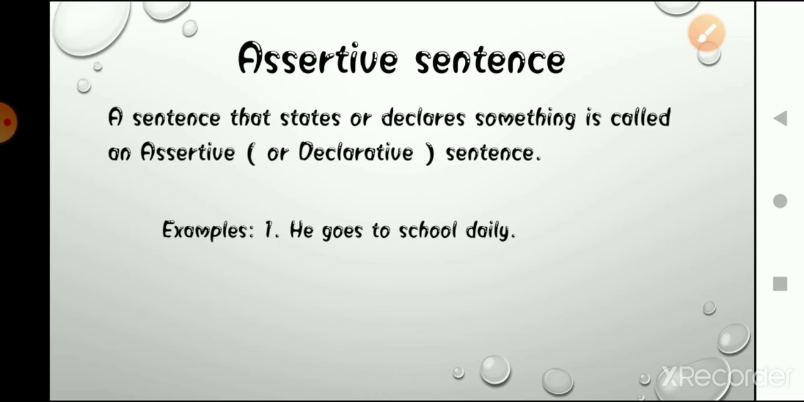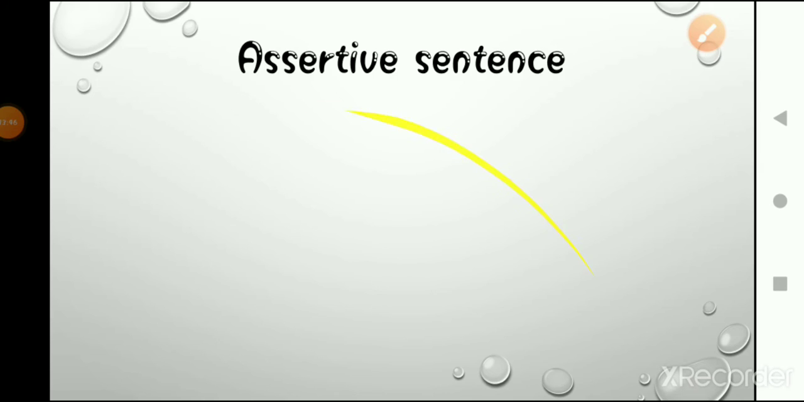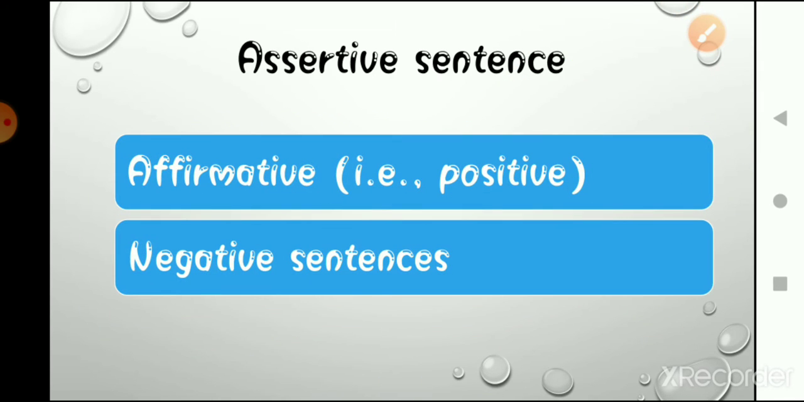Okay, this is a fact, meaning this is the information that I am giving you, that he goes to school daily. The second one is: you are my best friend. What I am saying, that you are my best friend, this is a statement. Okay, and assertive sentences have two parts. First one is affirmative sentences, also known as positive sentences. And the second one is negative sentences.